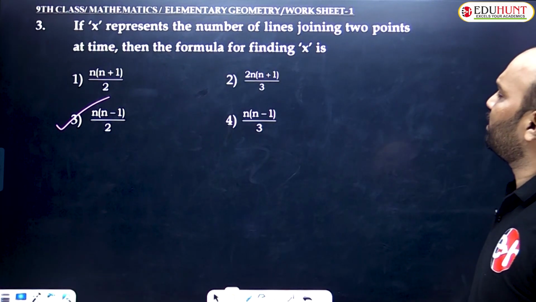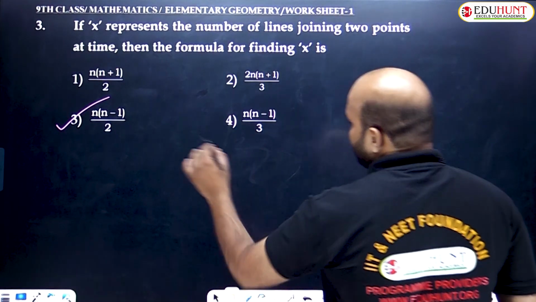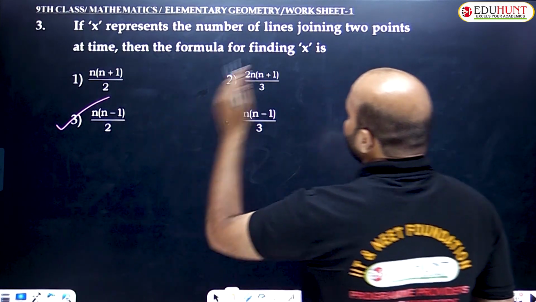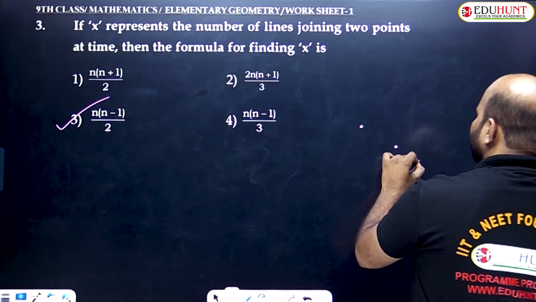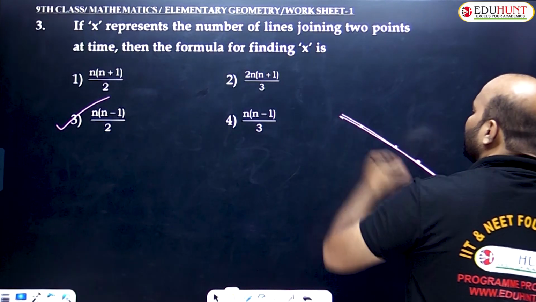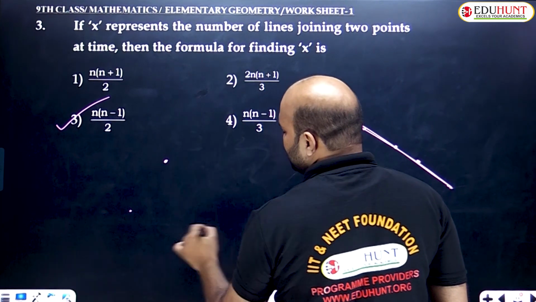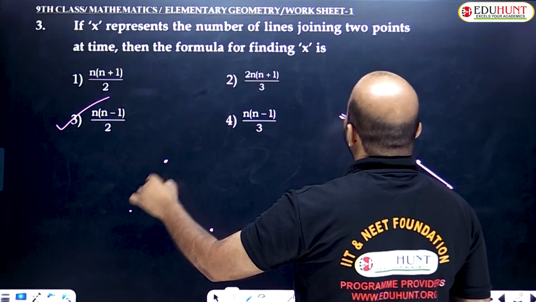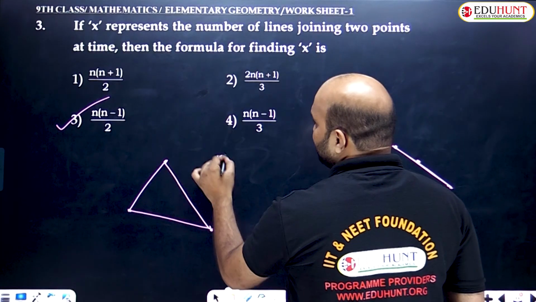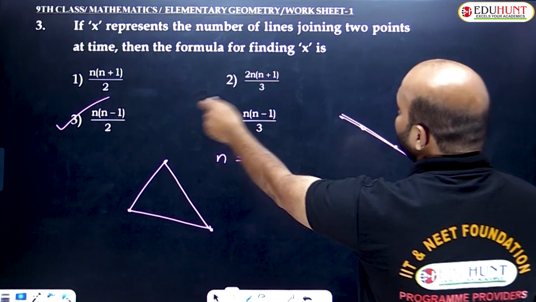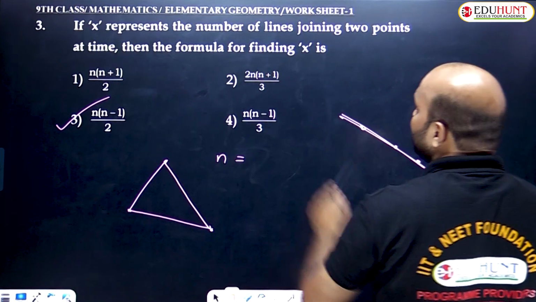So X represents here the number of lines joining 2 points at a time. So clearly we need to understand. n into n minus 1 by 2 is the number of lines joining points at a time. For example, if 3 collinear points are given, only one line can be drawn. But if 3 non-collinear points are given, how many lines can be drawn at a time? 1, 2, 3. So X represents the number of lines, but n stands for the number of points.